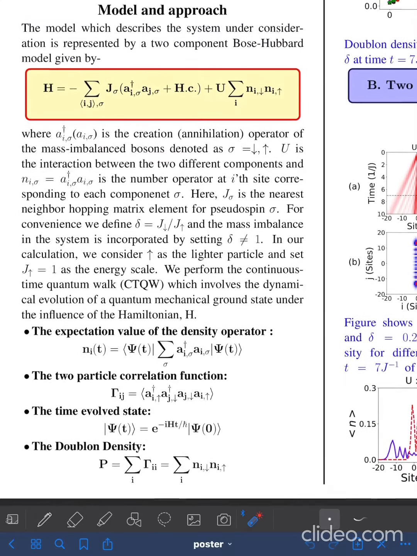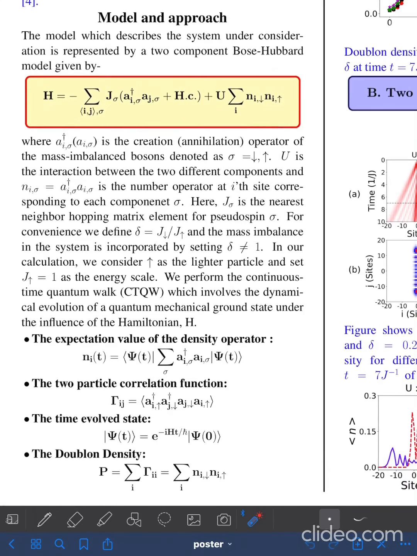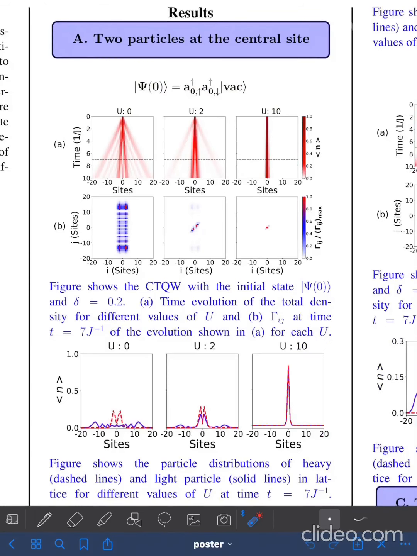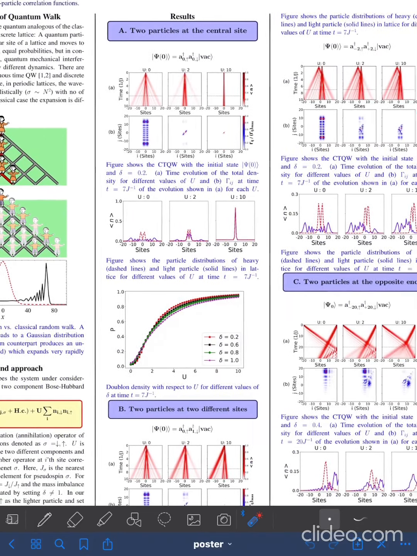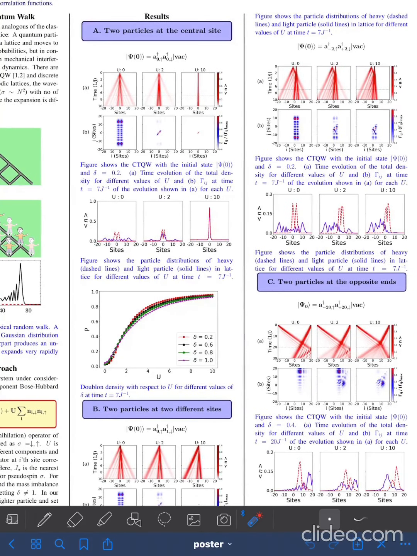Here our observables are the expectation value of the density operator, the two-particle correlation function, the time evolved state, and doublon density. We are trying to find out the different features of the quantum walk by varying the interparticle interaction strength, starting with the two particles placed in different initial states. Here we start with three different initial states. One is the two particles placed at the central site, the second is the two particles placed at two different sites, and the third is the two particles placed at the opposite ends of the lattice.